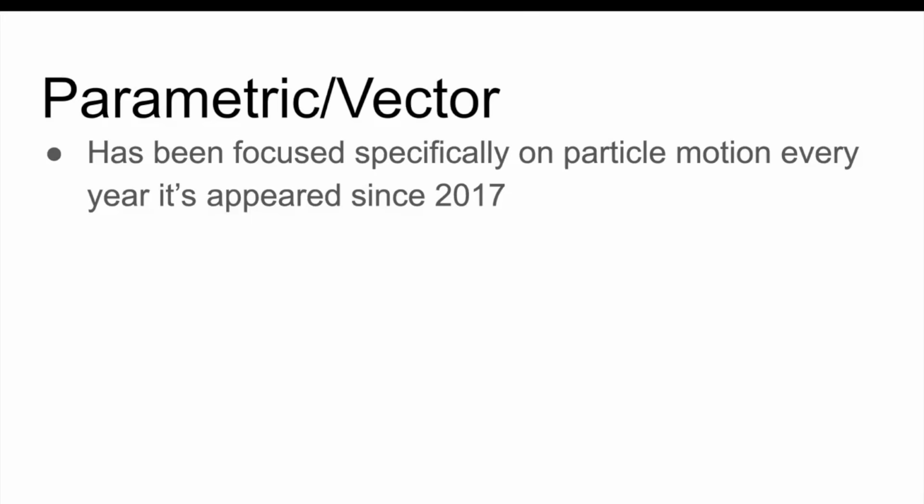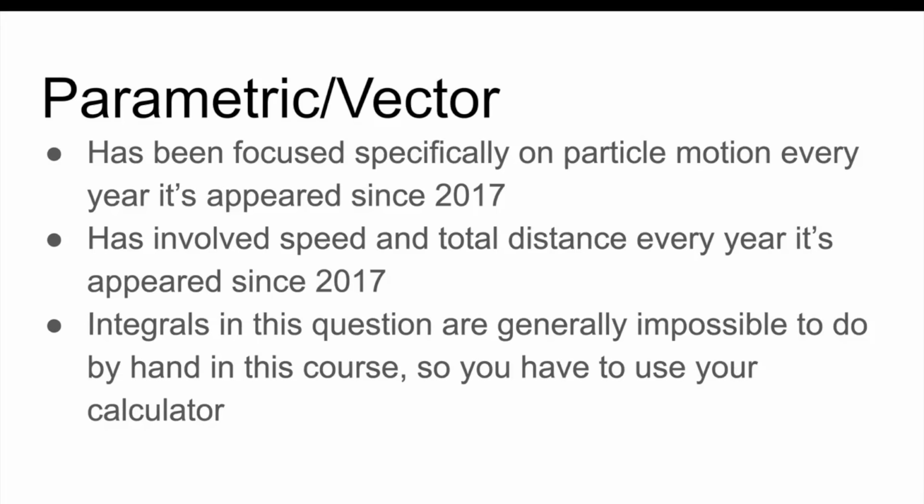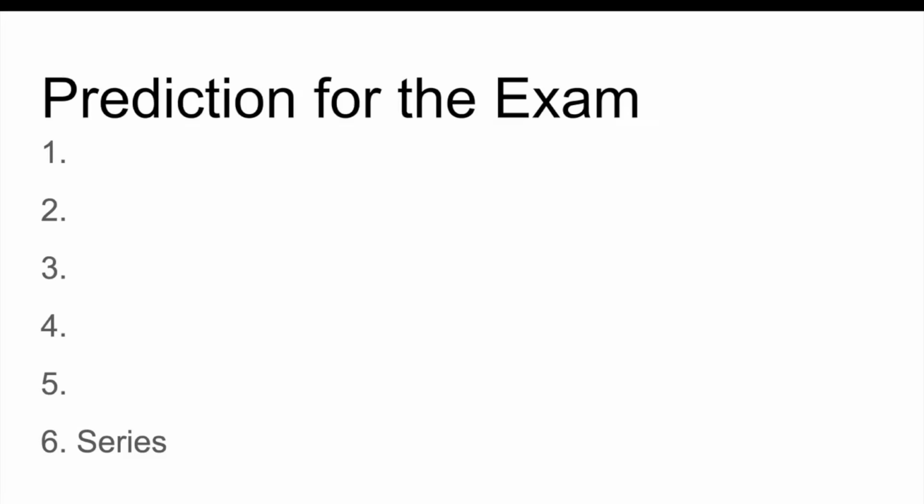Okay, parametric slash vector. This is focused on particle motion. And there's always a part about speed and total distance, which means you're going to do at least one integral, right? Because the total distance formula literally has an integral in it. So similar to polar, use your calculator for that. The most recent example of parametric slash vector was two years ago, question number two. So I predict this will be on the exam, and this will be question number two.